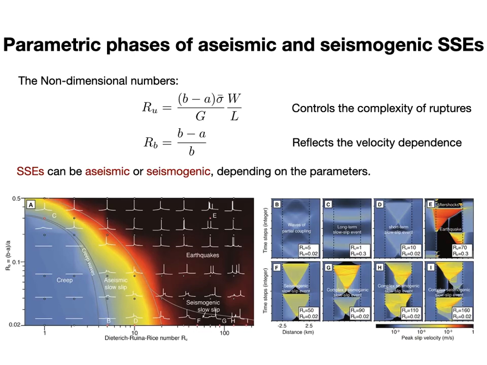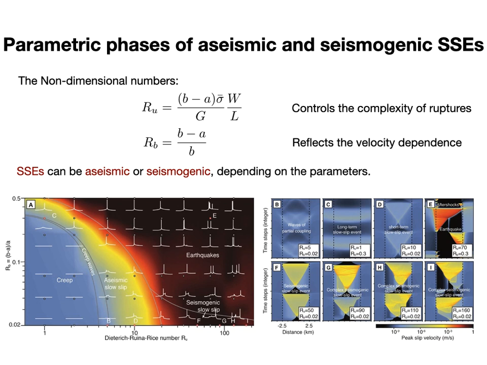Here, the left figure is the Ru-Rb parametric space. Again, the x-axis Ru controls the complexity, and the y-axis Rb reflects the velocity dependence. So smaller Rb here represents near neutral conditions, and larger Rb is the typical velocity weakening friction. The background color here is the peak slip velocity of the rupture cycles. And the whole space can be divided into 5 subspaces.